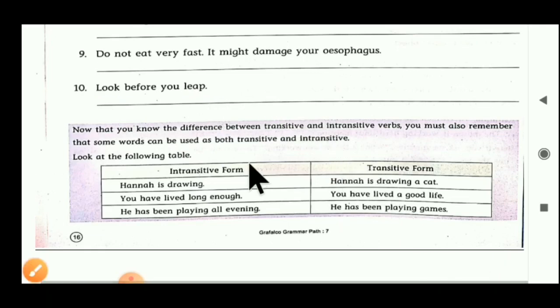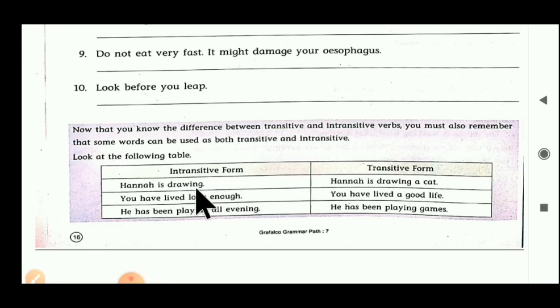Now a little teaching point is given here. Now that you know the differences between transitive and intransitive verbs, you must also remember that some words can be used as both transitive and intransitive. Some verbs in English can be used as both. An example is given here.